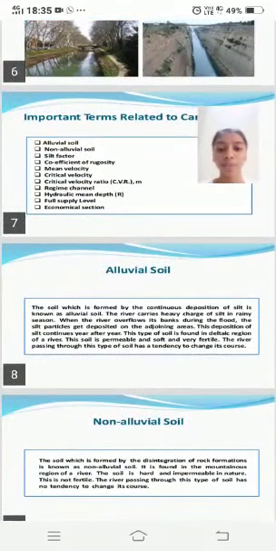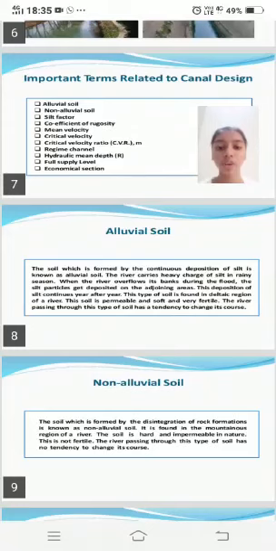Alluvial soil: the soil which is formed by the continuous deposition of silt is known as alluvial soil. The river carries a heavy charge of silt in the rainy season, when the river overflows its banks during the flow. The silt particles get deposited on the adjoining areas.